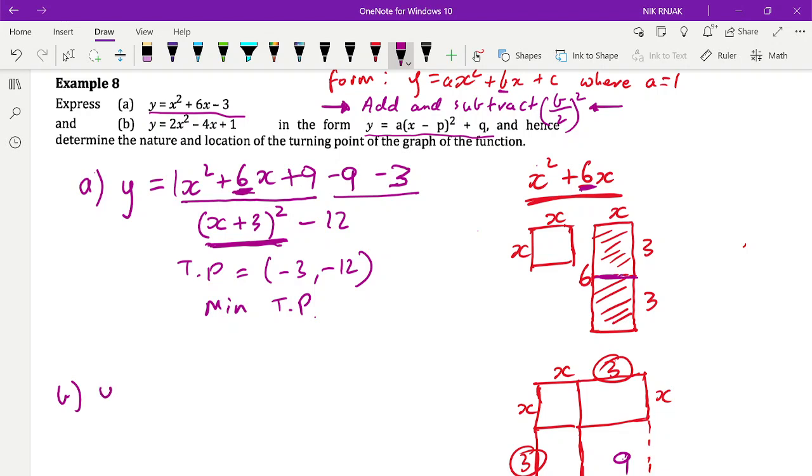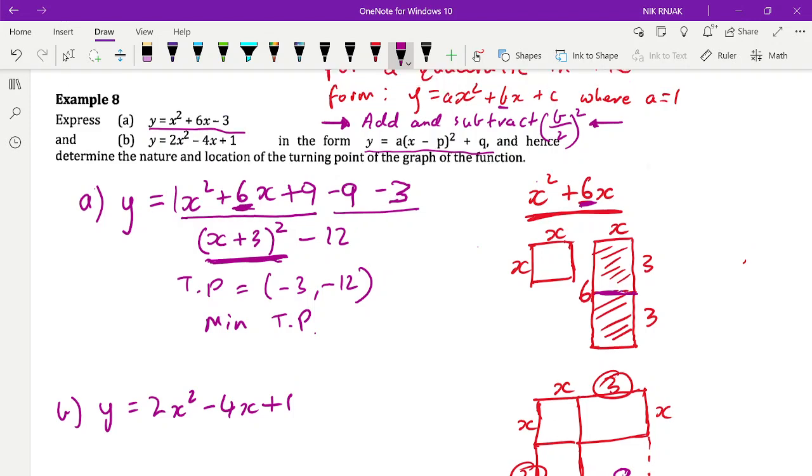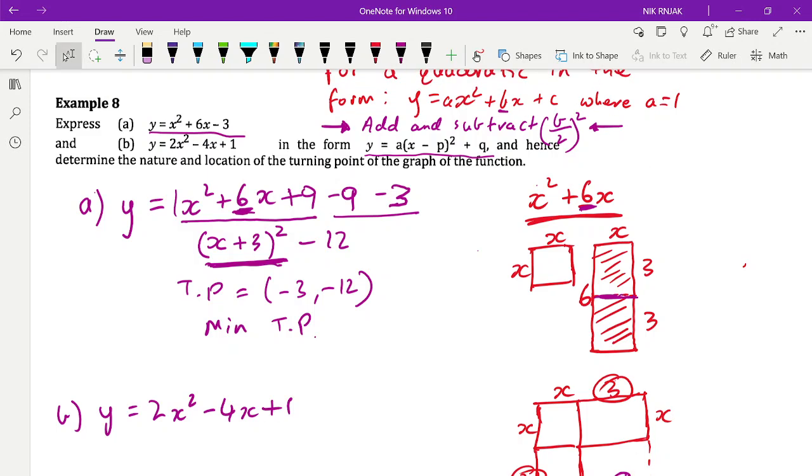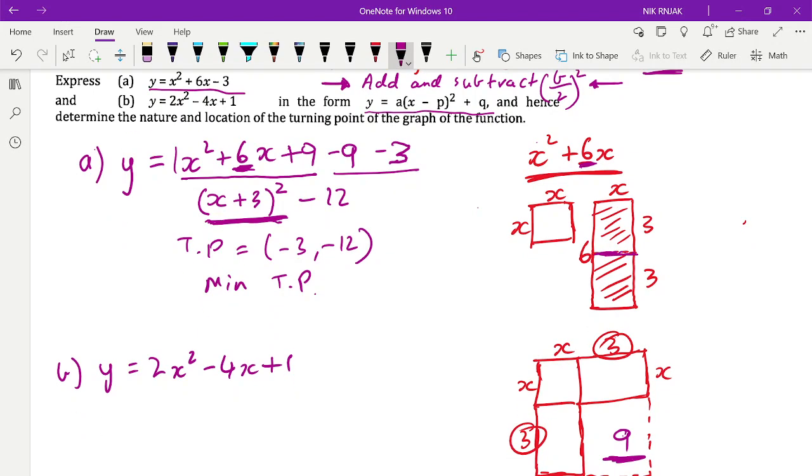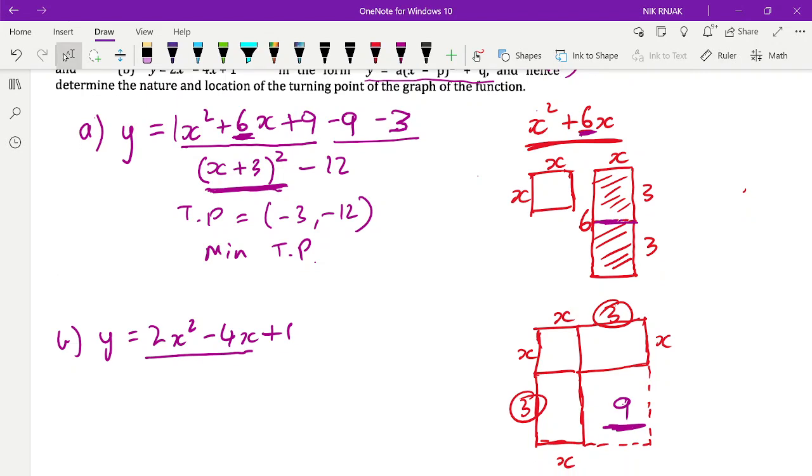So if I've got y equals 2x squared minus 4x plus 1, and I told you at the start that completing the square only works when a equals 1. So if I've got a equals 2 here, I'm going to factorize the first two terms so that I get it where a is equal to 1.